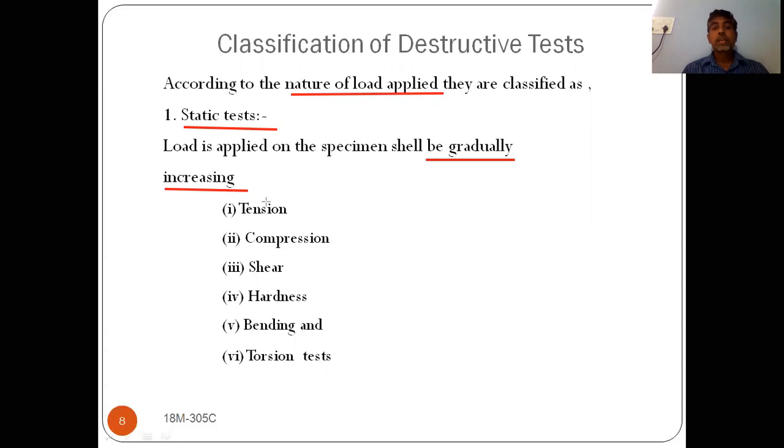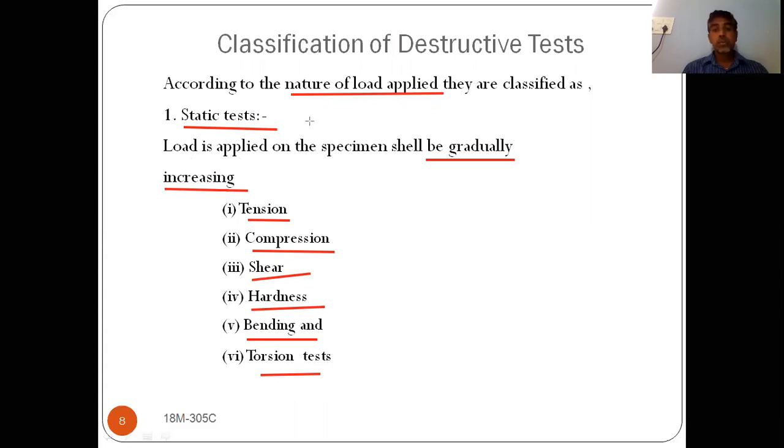In the static test, we can perform tension test, compression test, shear test, hardness test, and bending and torsion test. These tests can be performed by using slowly applied loads.